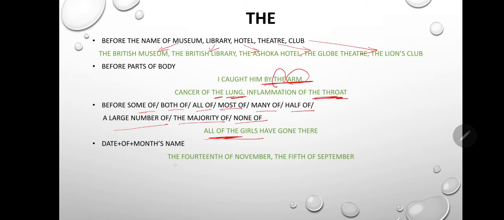For example, the 14th of November, the 5th of September: date, of, and then month. So we will use the here.